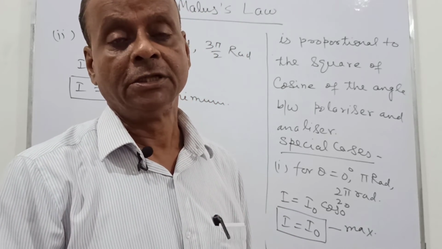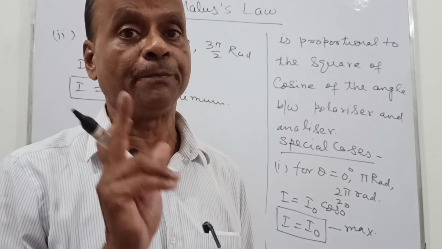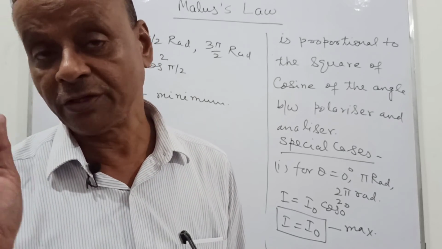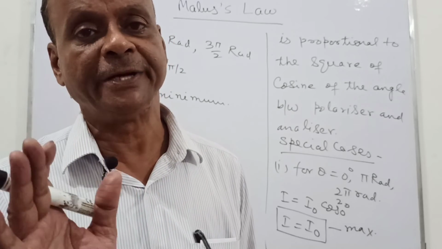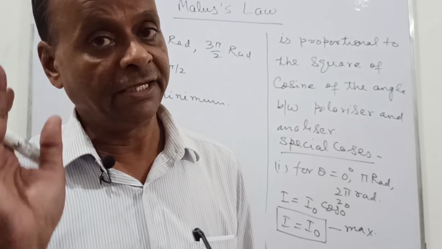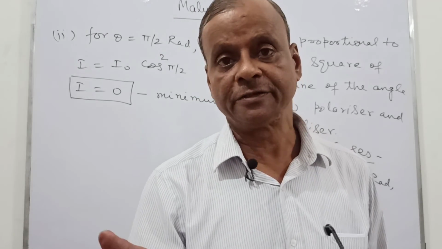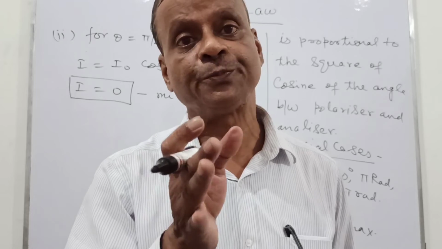if the analyzer is rotated through one complete rotation, then for angle 0, pi and 2 pi, the intensity of the transmitted light through the analyzer will be maximum, and at pi by 2 and 3 pi by 2, the intensity of the transmitted light through the analyzer will be 0. It means that the analyzer will be in the cross position.